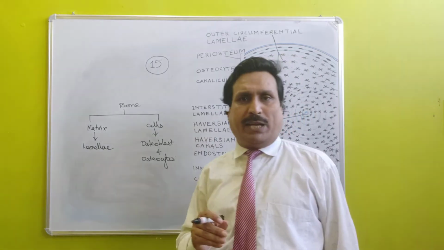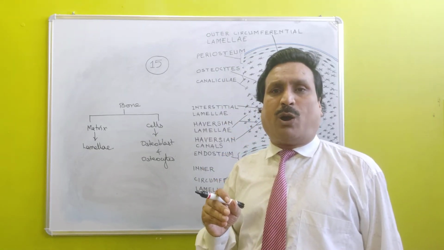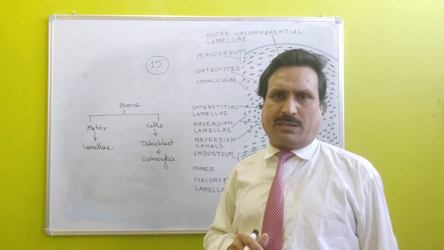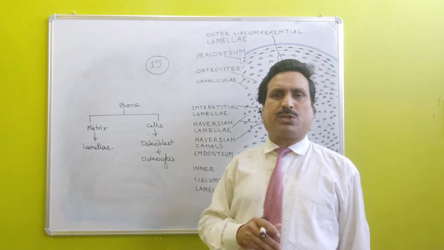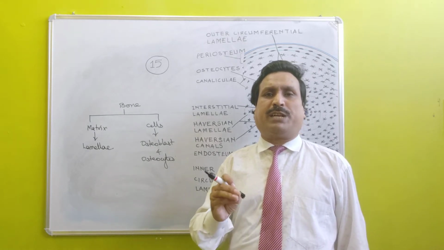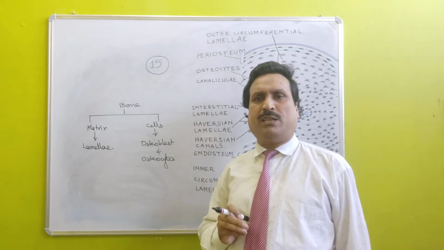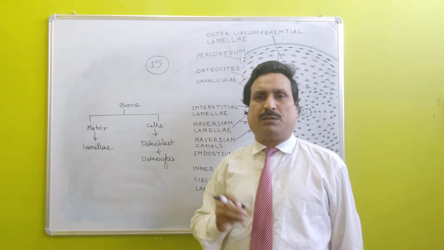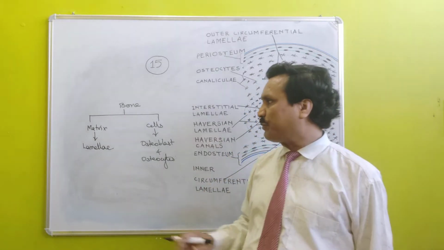Between the lamellae, small hollow spaces are present in which star-shaped osteocytes lie. Osteocytes give rise to many filamentous protoplasmic processes called filopodia.